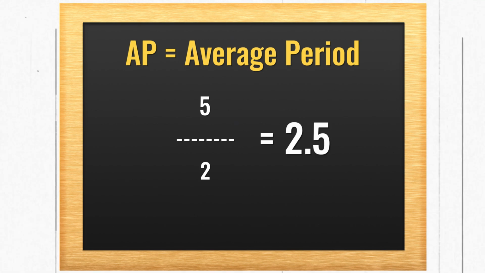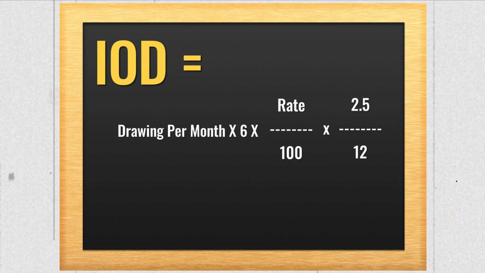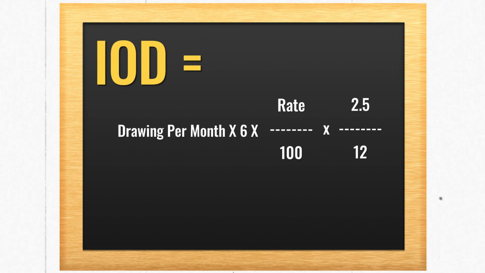Now let's check the formula as a whole. That is, interest on drawings is equal to drawings per month multiplied by 6 multiplied by rate upon 100 multiplied by 2.5 divided by 12. So this was the full concept of interest on drawings.